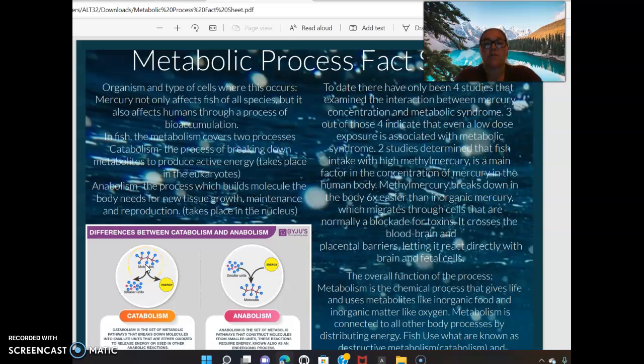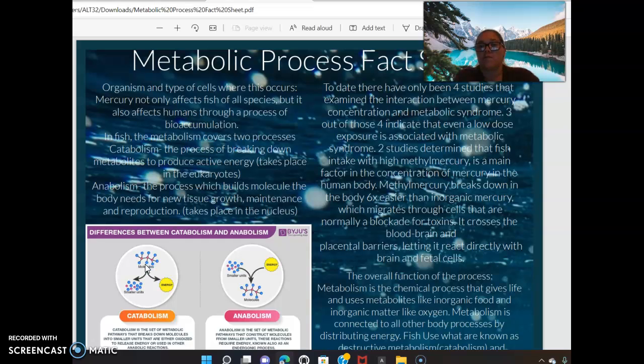Mercury not only affects fish of all species, but it also affects humans through a process of bioaccumulation. In fish, the metabolism covers 2 processes: catabolism, which is the process of breaking down metabolites to produce active energy, takes place in the eukaryotes; and anabolism, the process which builds molecules the body needs for new tissue growth, maintenance, and reproduction, which takes place in the nucleus.